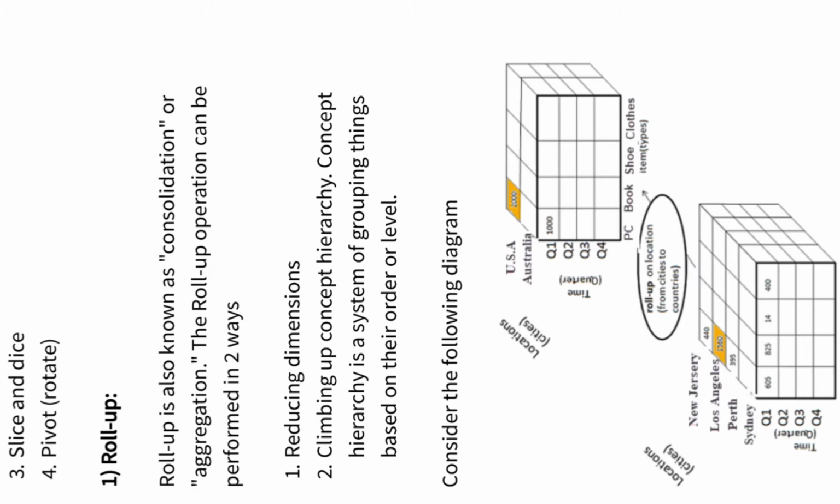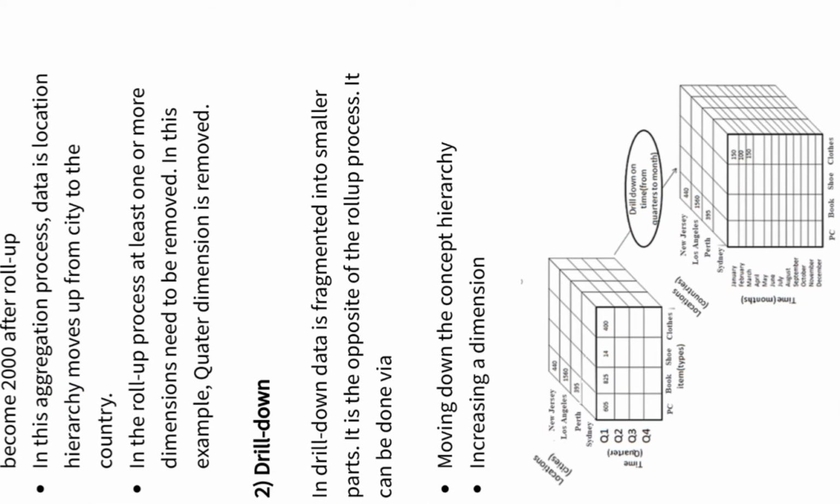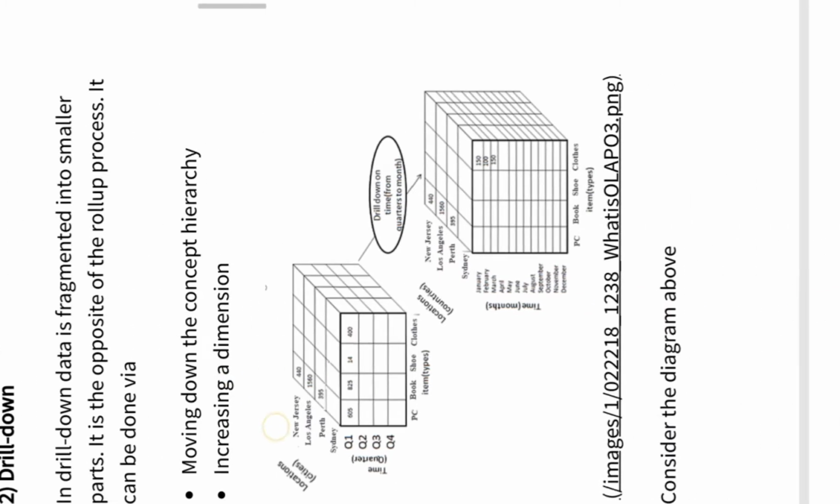Roll up is when we are reducing the dimensions, for example moving from cities to countries, or from a day to the year. That is called roll up. Drill down is when we go from the bigger attribute to the lower attributes, for example from quarter one to months, or from months to days.